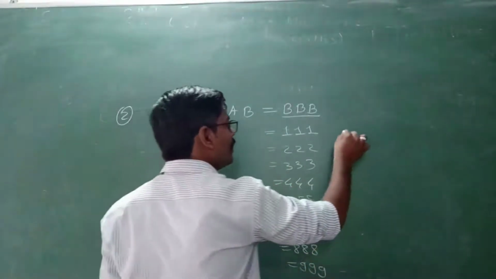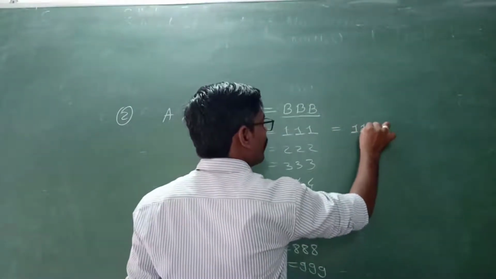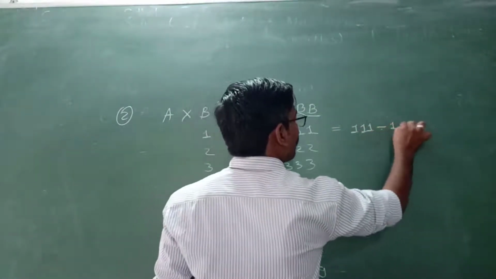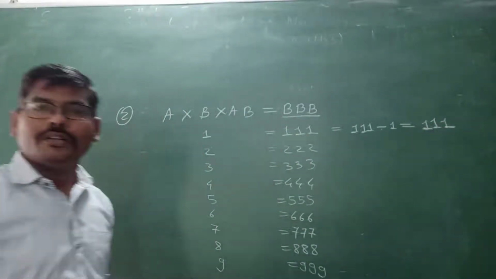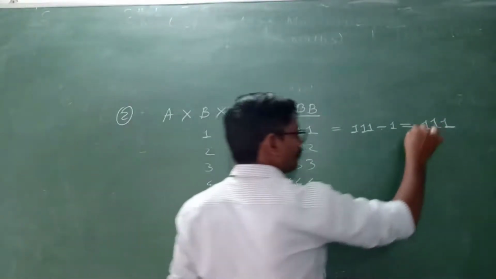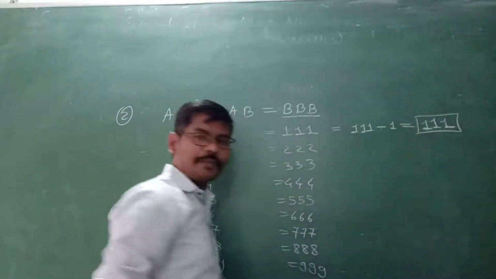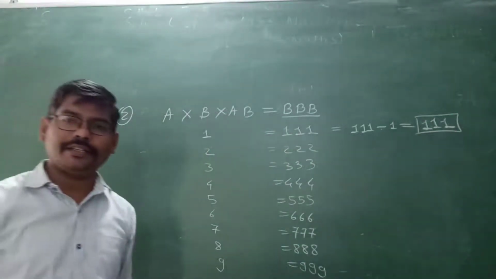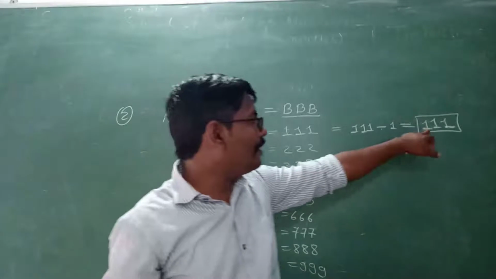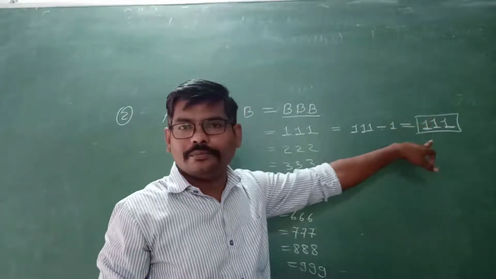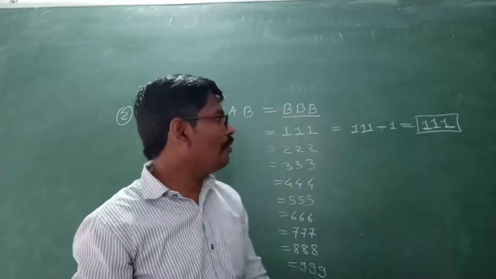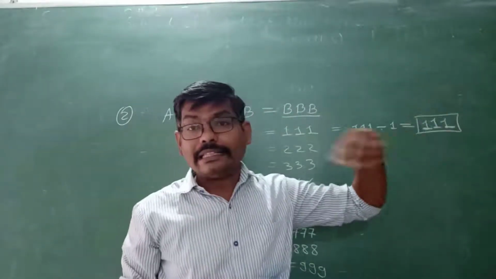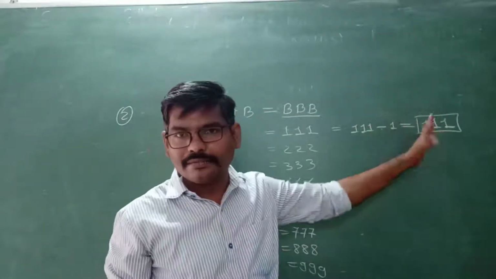So the answer will be triple 1 divided by 1. The answer will be triple 1 itself. Got it? Now factorize this triple 1. And what do we receive? Find. This triple 1 number is divisible by 3 according to the divisibility test of 3. Isn't it? So the sum of all digits is 3, and 3 is there in the table of 3. So this number is divisible by 3.